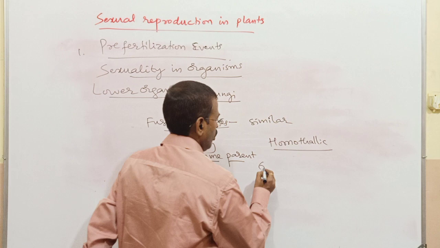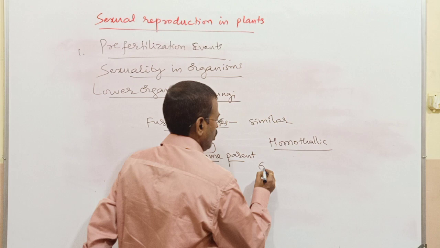Now what about the sexuality in higher organisms? Higher organisms means mainly flowering plants. With respect to flowering plants, here, they produce flowers.